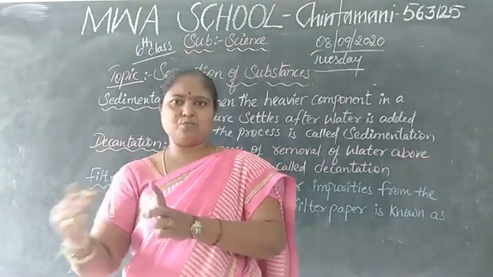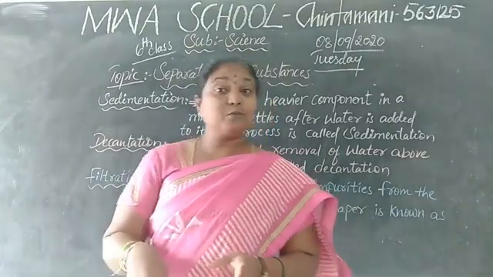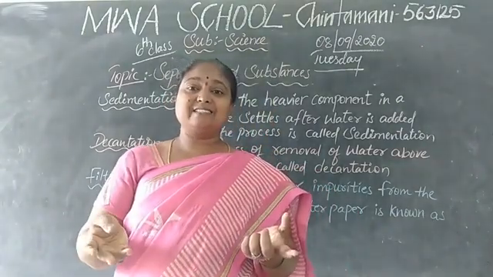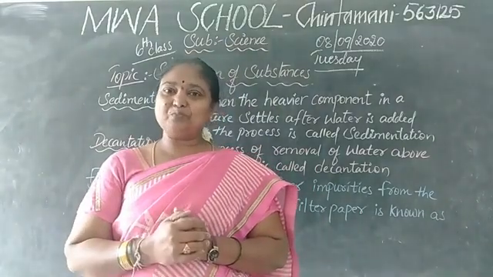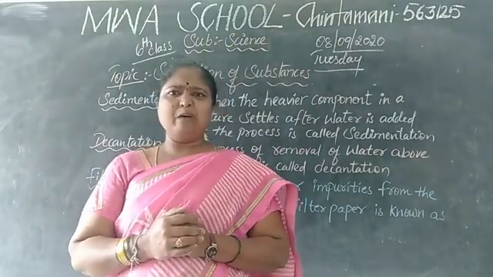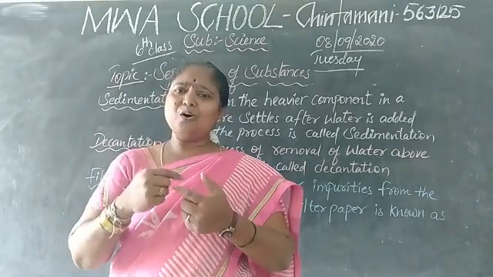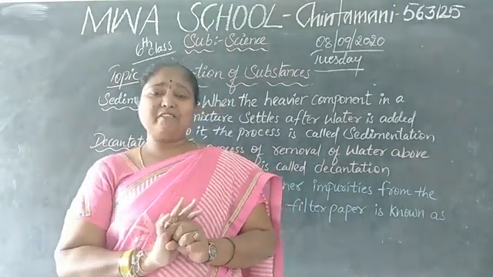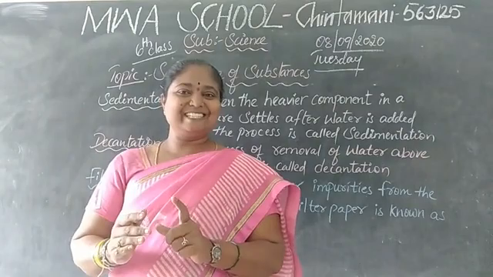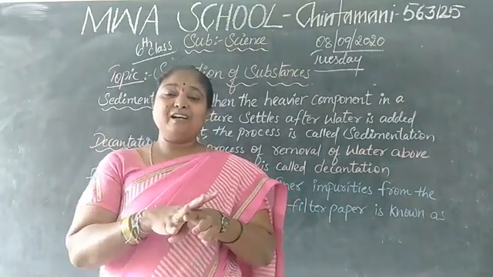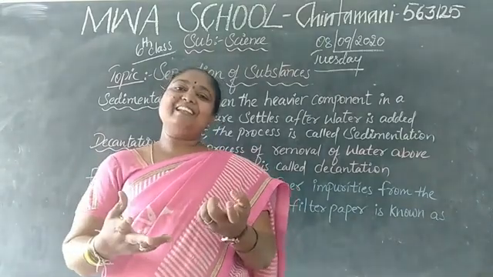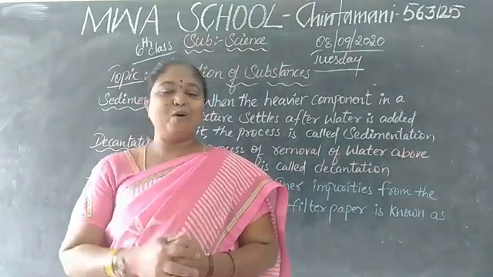In that wastewater, the particles will be settled down. Can we make that water pure? How, ma'am? For that also we have some methods by which, once again, we can make the dissolved water pure.